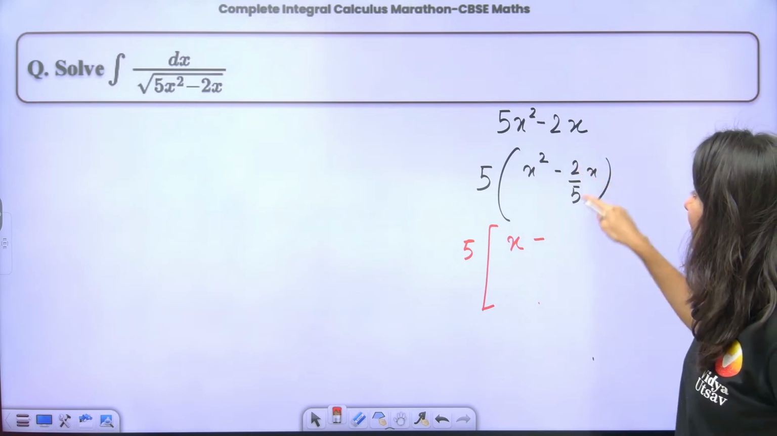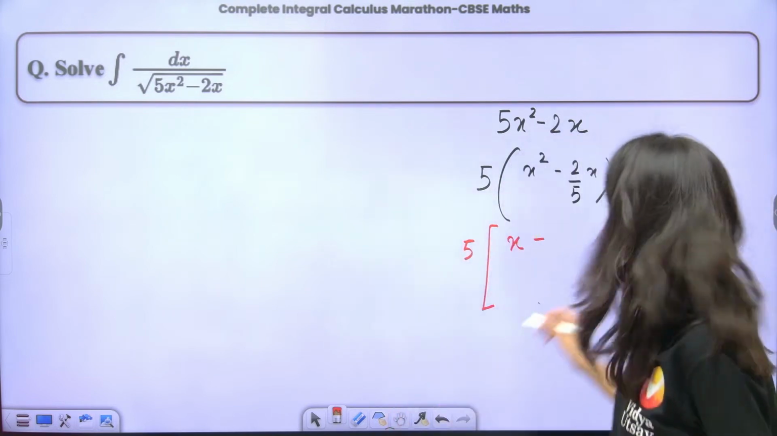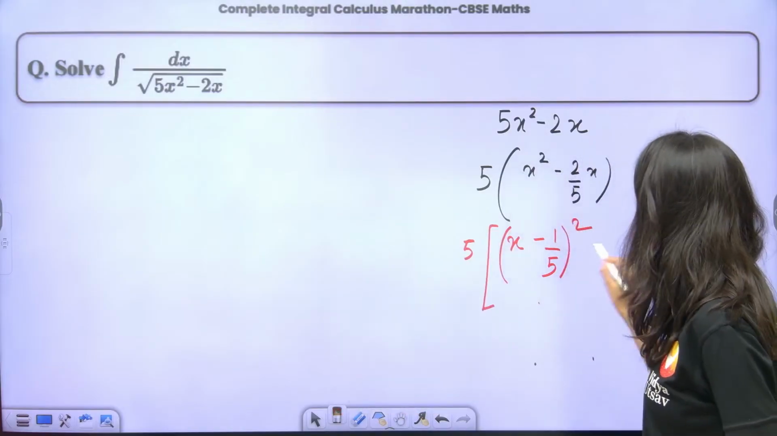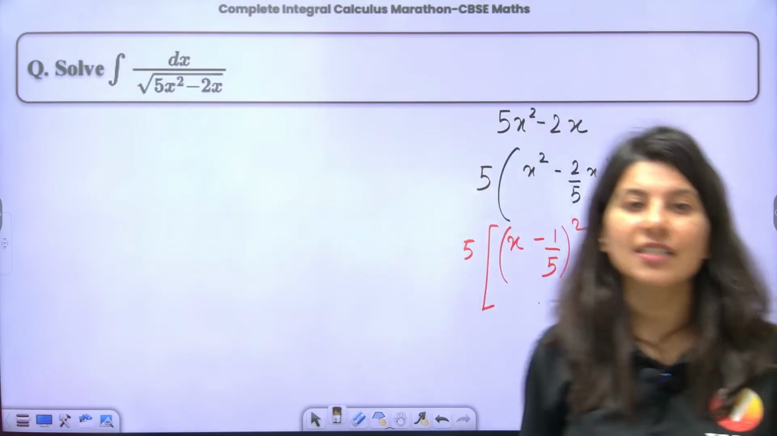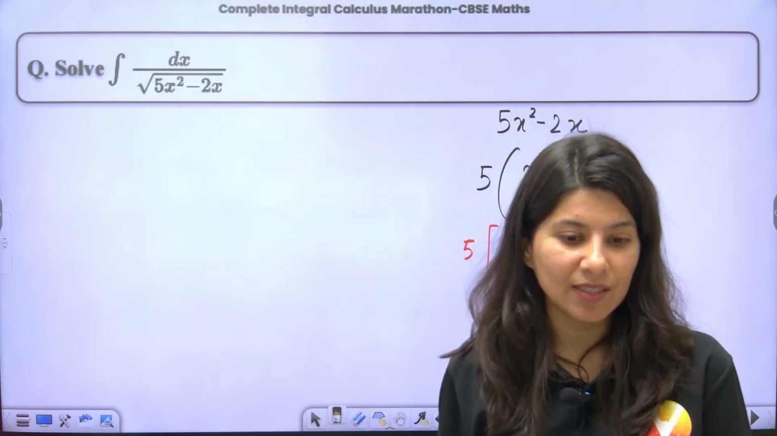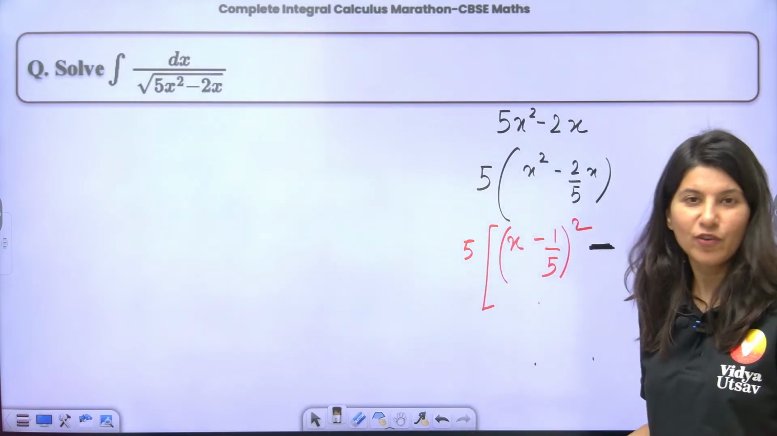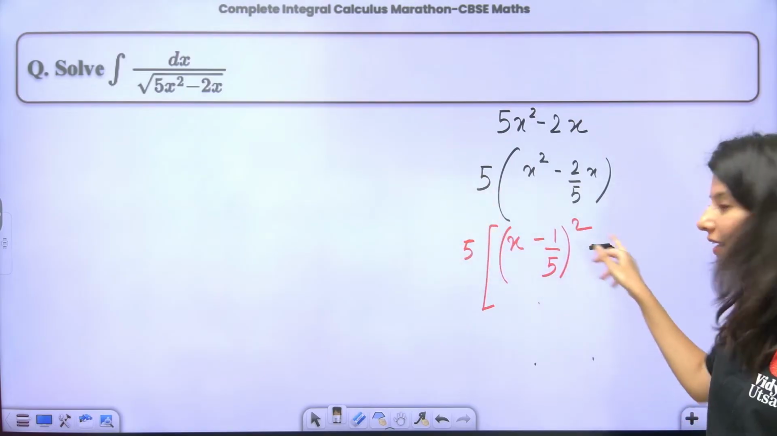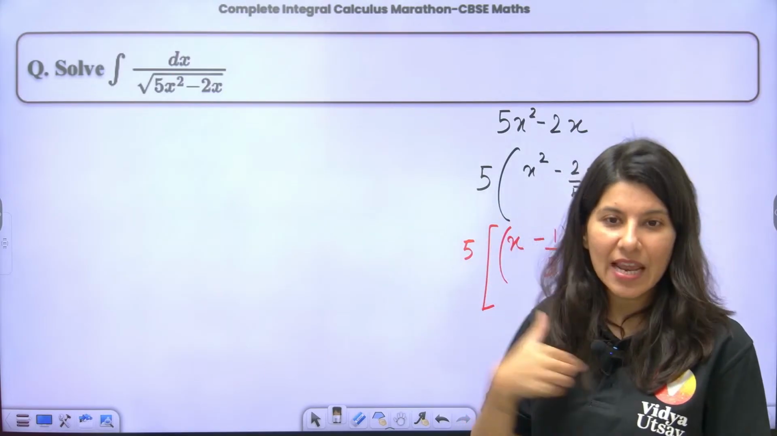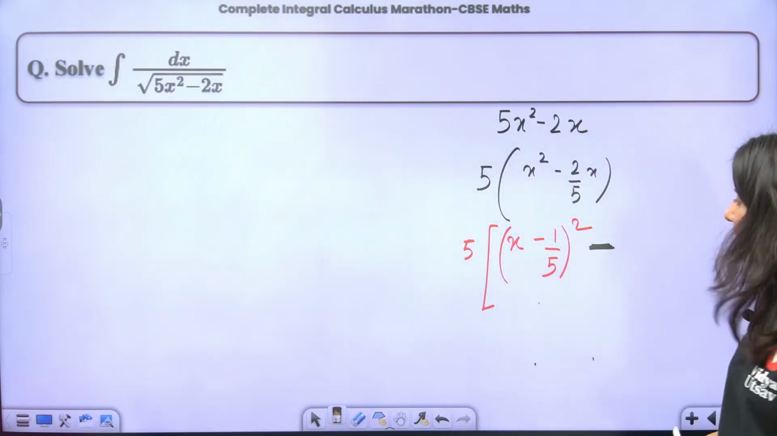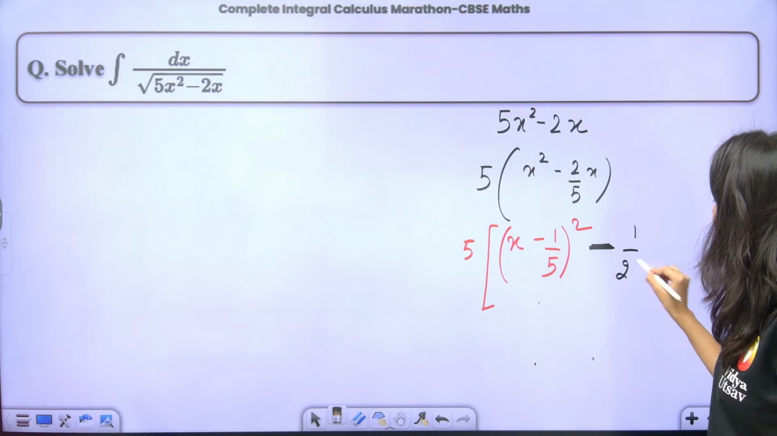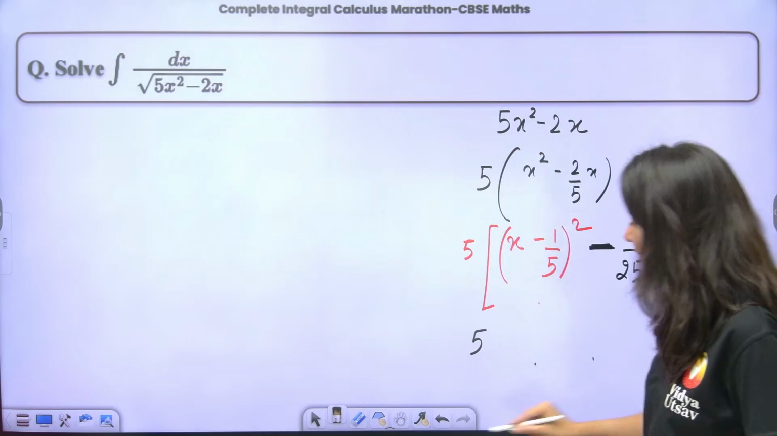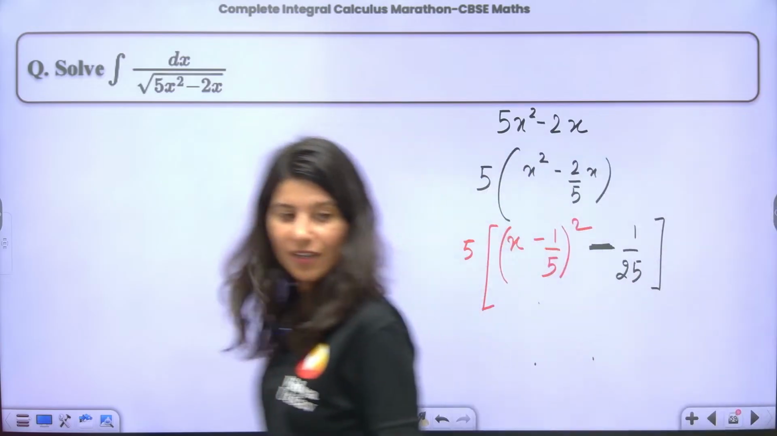Now 2x by 5 divided by 2 is what? 1 by 5 whole square, and there is this fixed minus sign, which has been there since forever. Even after 5,000, 10,000 years, you will see this minus sign right here. I'll be standing here and you'll be like, ma'am, minus sign is still there. And this is 1 by 25 and bracket close. You multiply 5. Okay, that's it. 5, no need to multiply. That's it. Okay. All right, clear?